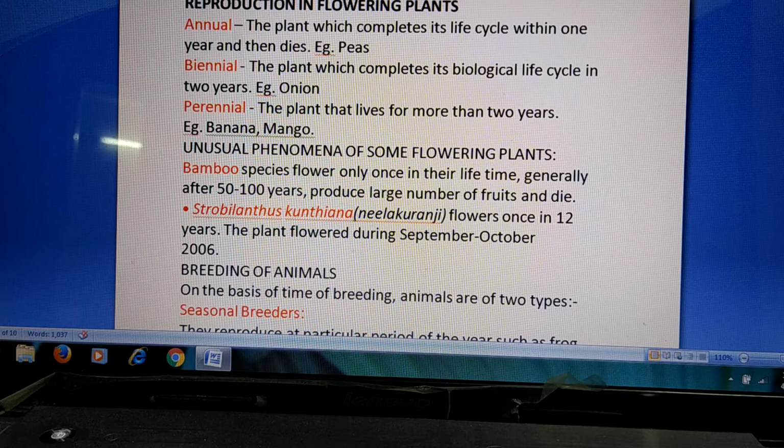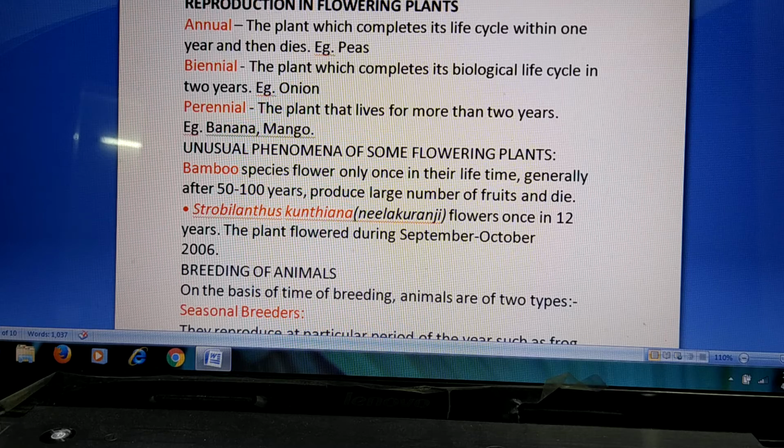Like that we can see biennial plants. Biennial plants complete their biological life cycle in 2 years. That is, as I said, they grow, reproduce and die. For example, onion plants. Perennial plants complete their life cycle in more than 2 years, like mango, neem and banyan tree. Like that we can find a number of plants which take more than 2 years to complete their life cycles. Those are called perennial plants.